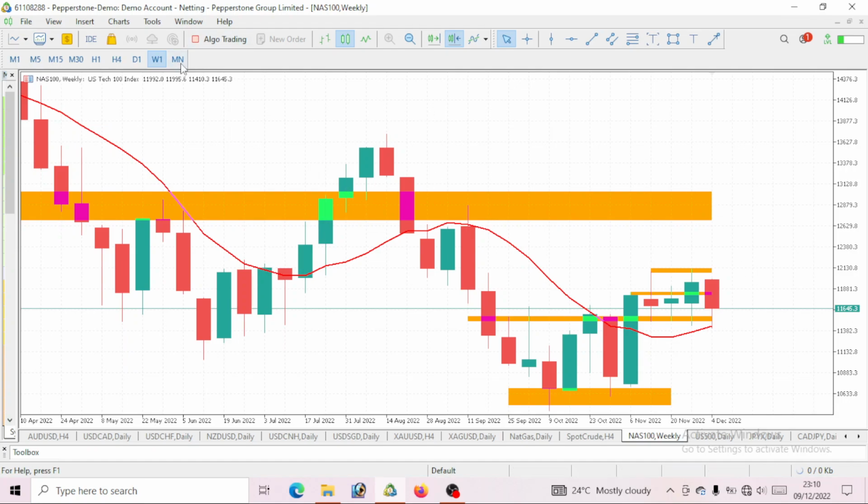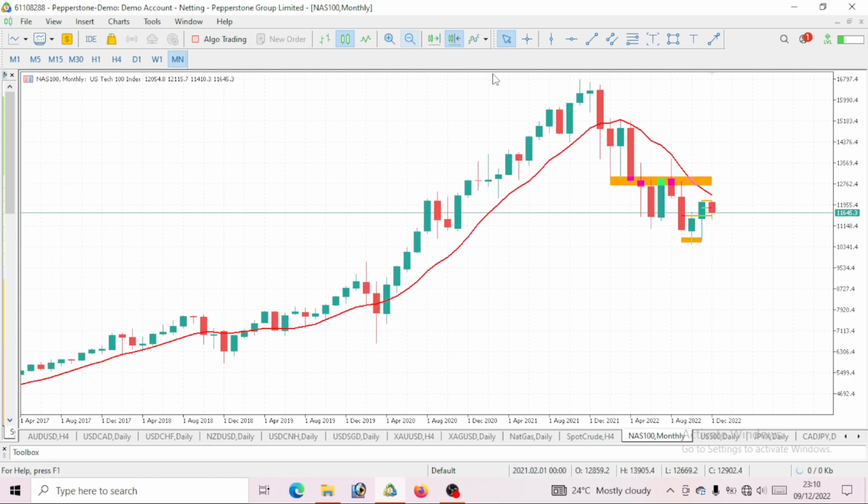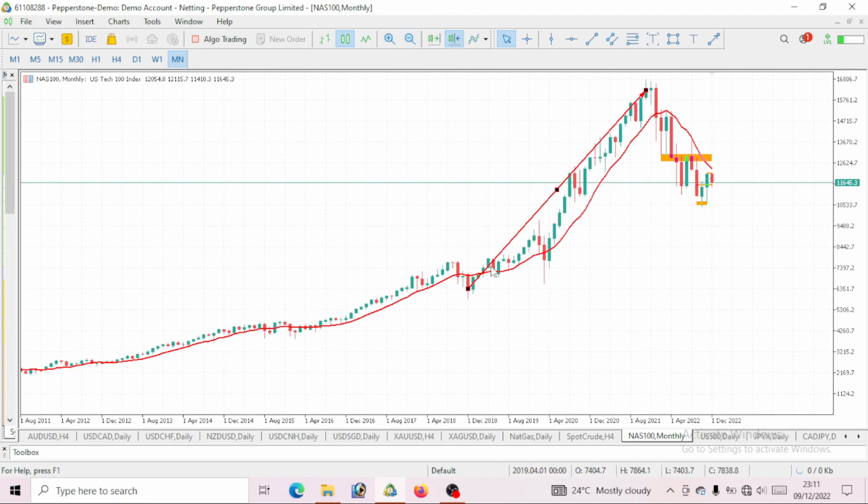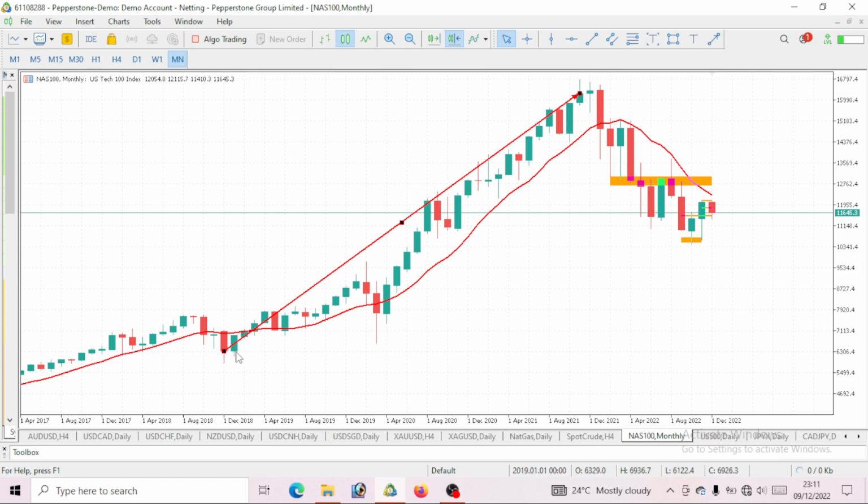So now let's start this analysis from the monthly time frame. First of all, you want to know this trend. You can see this movement. Let's start from 2018. Even before 2018, we had a bullish move, but we want to start this movement from 2018. You can see this bullish move. Nasdaq 100 has been giving us a bullish move, and I've also added this 10 period moving average.